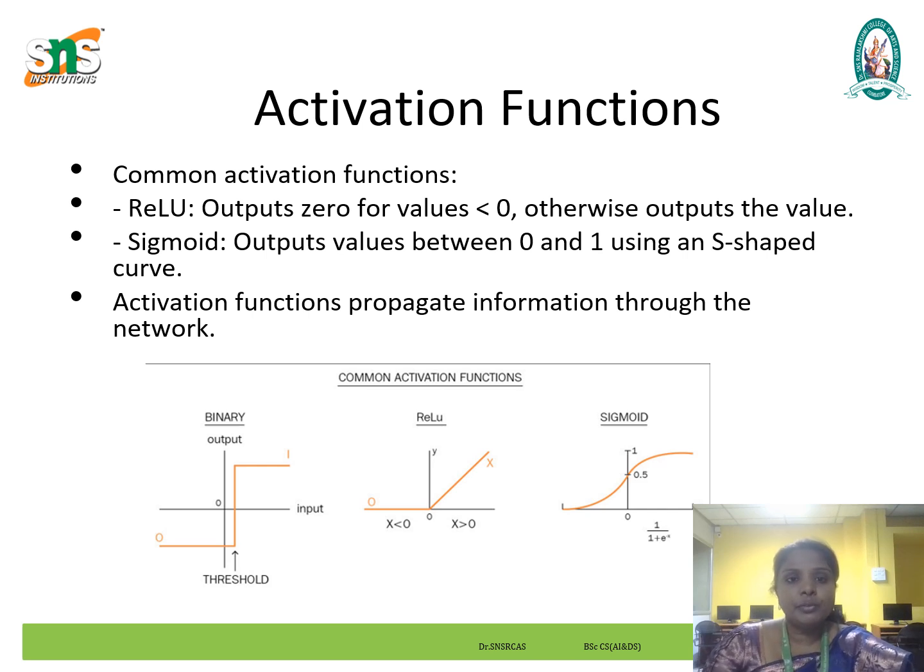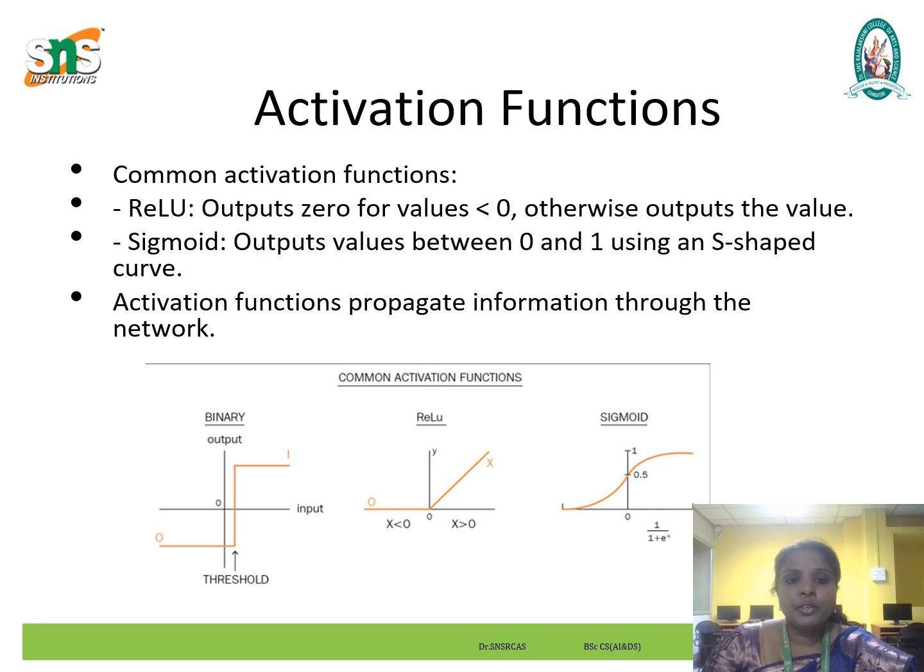The formula is ReLU of x equal to maximum of 0 and x.